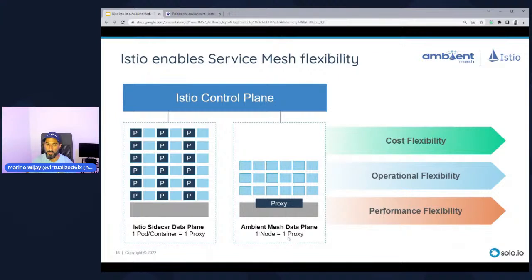Now, that being said, this will optimize the way traffic moves around. It'll optimize the flow and latency, and a lot of other benefits too from a memory and CPU standpoint as well. Now, there's one more thing I'll add. With the same Istio control plane, you can do both. You can actually do both sidecar mode and sidecarless mode, and we'll see that in the lab.